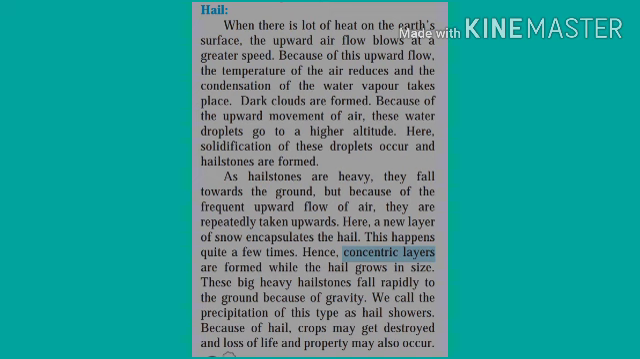We call the precipitation of this type hail showers or hailstorms. Because of the hail, crops may get destroyed. There is a loss of life as well as property at some places. Hails occur in summers in India, Africa and in some parts of Southeast Asia. Hails do not occur in equatorial areas because of the heat in the atmosphere. Hails do not occur in cold zones also because of lack of upward flow.